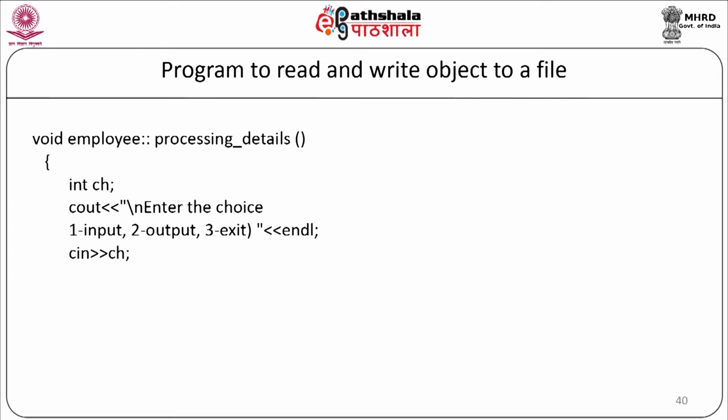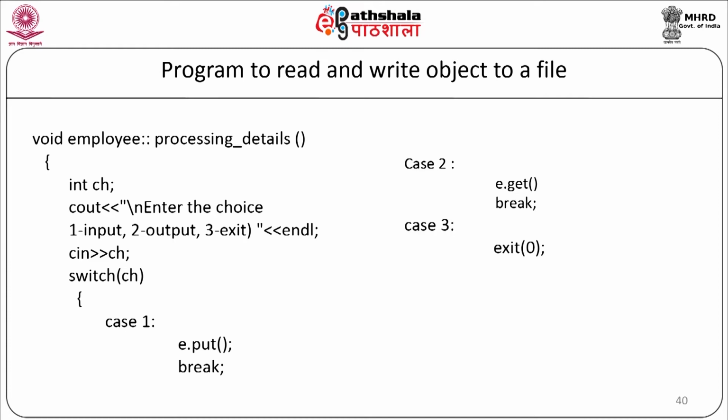Now we will write our switch statement as switch(ch). Case 1 will be e.put, break. We are going to call a member function put. Case 2 will be e.get and break. We will call a member function get, and case 3 will be exit(0). And our default action will be cout "wrong choice", and our switch will end and our member function will end. So as you can see here, the main menu will be displayed in processing details. Whenever we go to the get function or put function, it will come back again after processing to the menu. So unless and until the user gives the exit option, the menu will be displayed again and again.